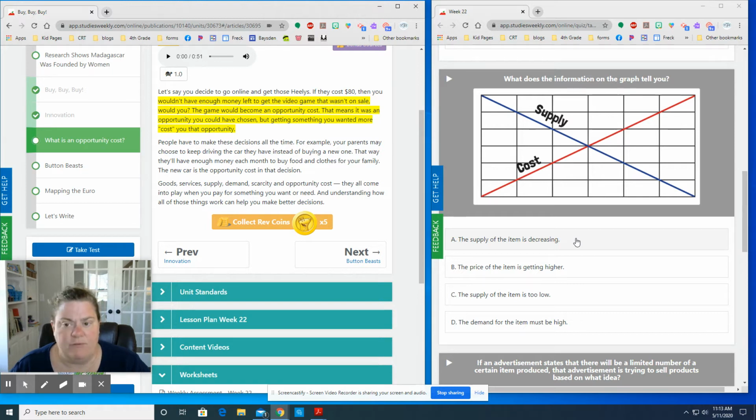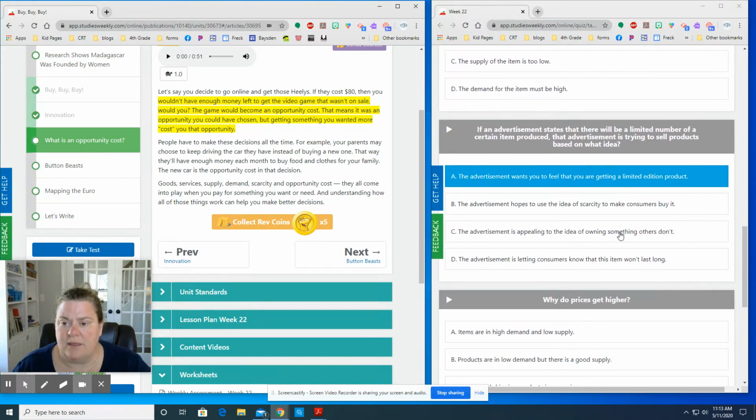But if we make this an inference question, then we would pick D. Okay, the demand for this item must be high. Okay, when supplies get low, that's when people really want to buy things that they can't find, those rare items. And so then the cost goes up.